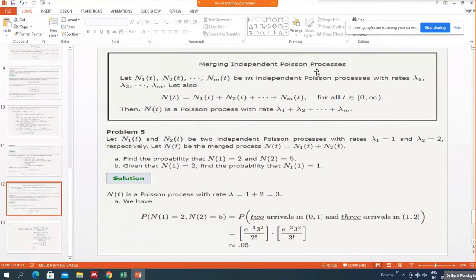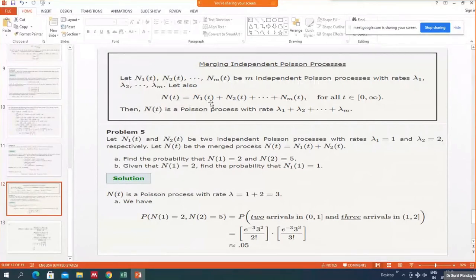Merging independent Poisson processes. Let N1(t), N2(t), up to Nm(t) be m independent Poisson processes with rates lambda 1, lambda 2, up to lambda m. So now you have m independent Poisson processes, and you take the sum of them and generate a new random process N(t).